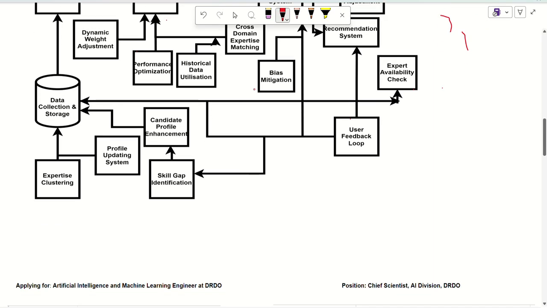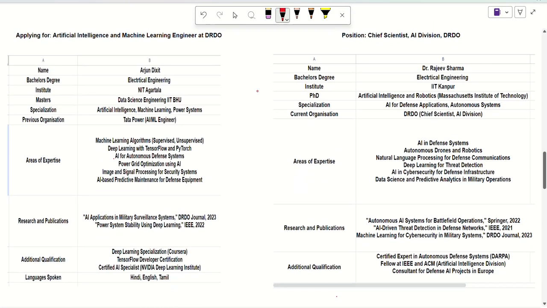When the notification for the job comes, Arjun needs to apply on the DRDO portal and fill in his basic details. For our expert panels as well, we will have a registration procedure. Basically, this will be OTR based registration, one-time registration, and if a candidate or expert wants to add anything in future, they can do so with their login credentials. After the data of the candidate is submitted, we will have access to that data.